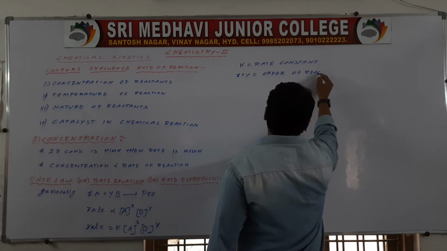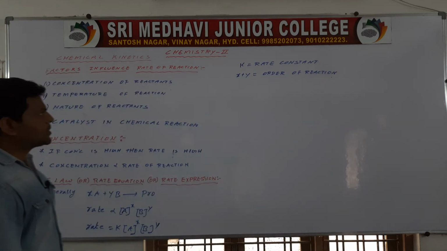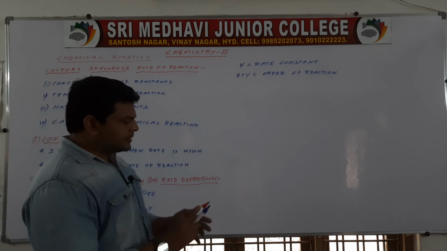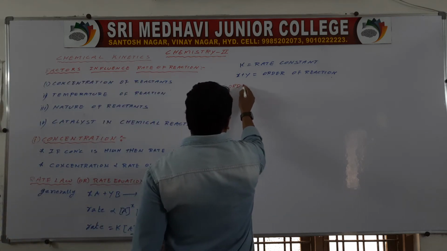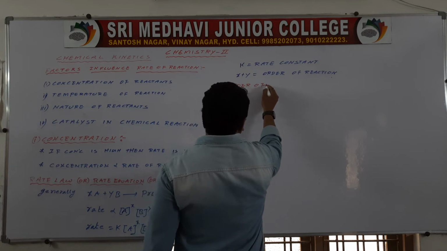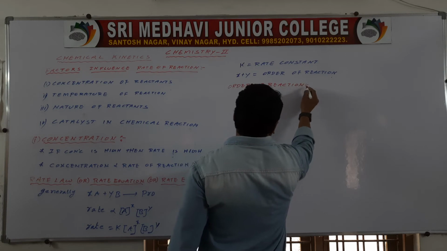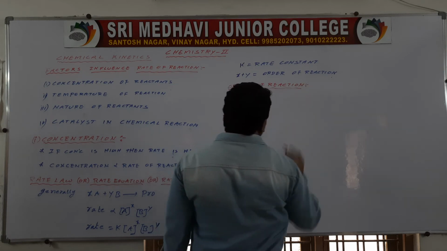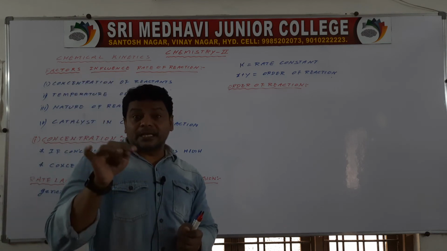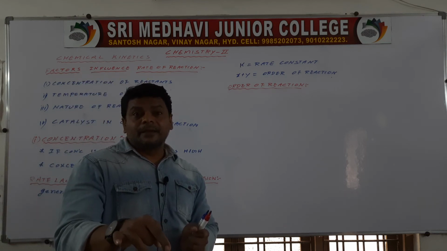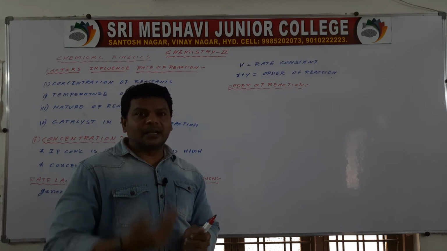What does order of reaction mean? The order of reaction is the sum of the powers of the concentration terms of the reactants in the rate law.